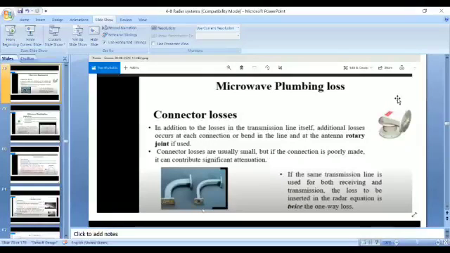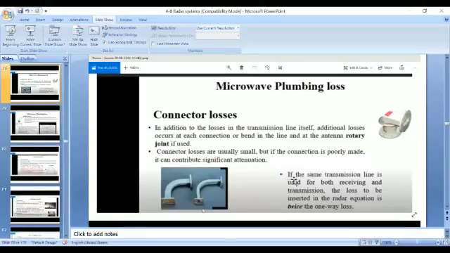So here connector loss means some rotary joints are connected for the rotation purpose to rotate the antenna beam. If there is any connection, in addition to the losses in the transmission line itself, additional losses occur at each connection or bend in a line. If the line is bent, the waves are also bent. And the antenna rotary joint, if used. Connector losses are usually small, but if the connection is poorly made, it can contribute significant attenuation.